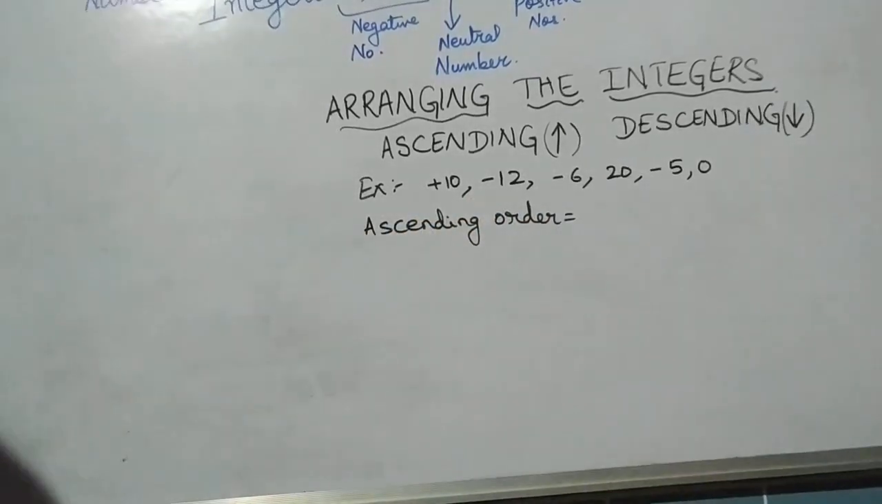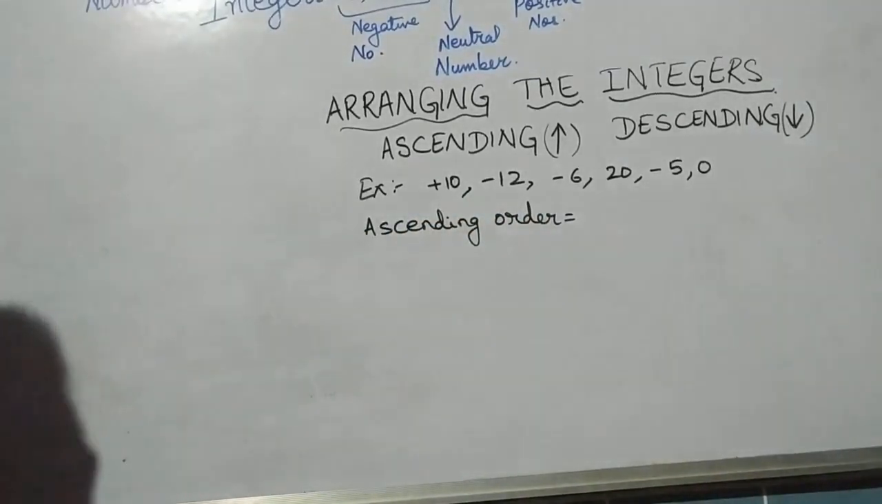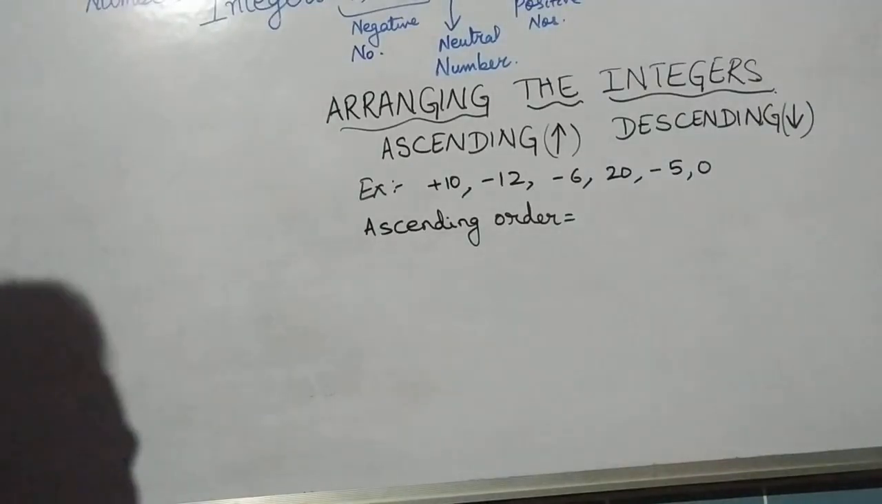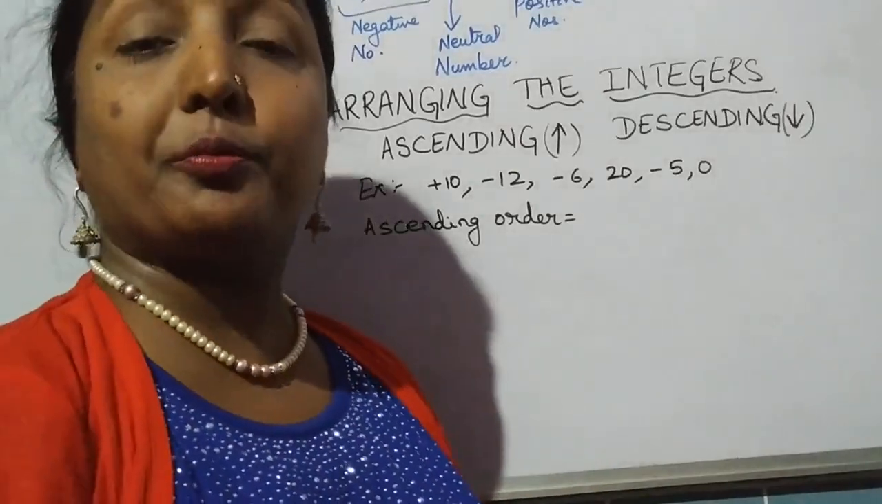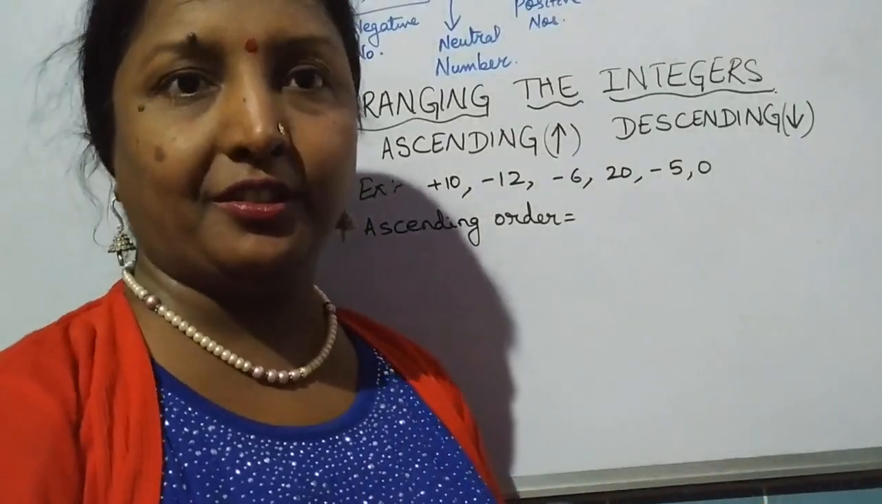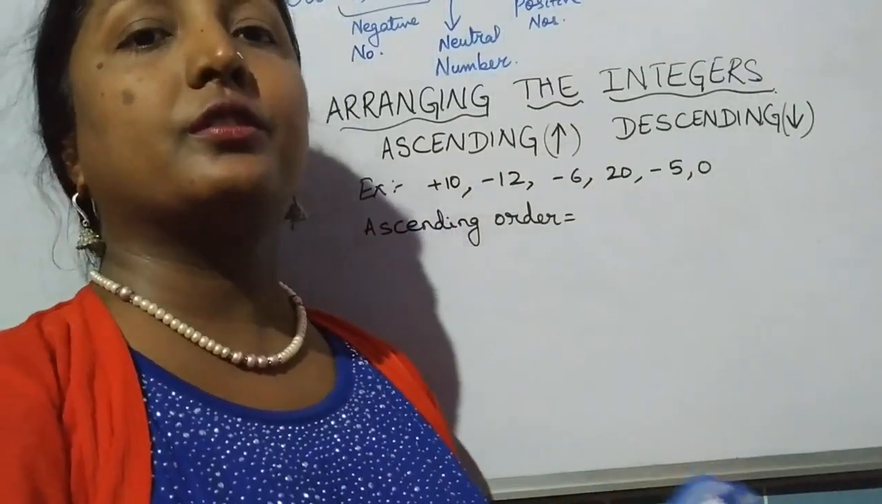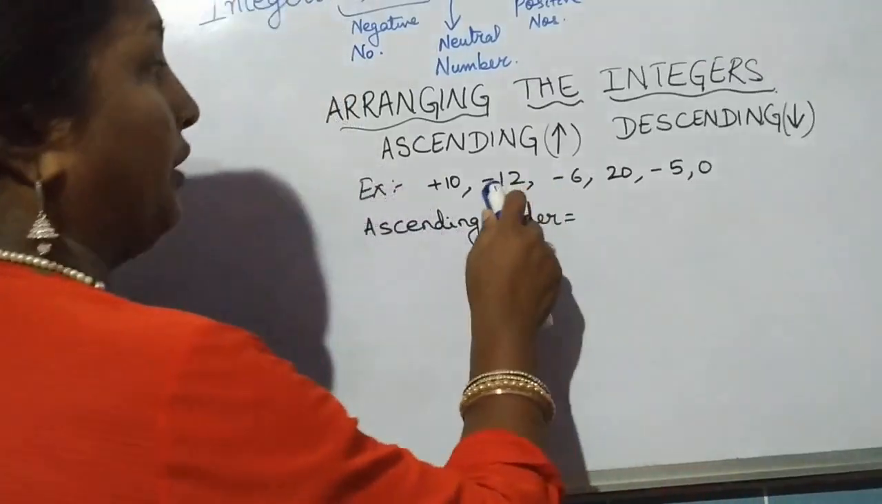Ascending means I need to search for the smallest. Children, before this, whenever you had to arrange something in ascending or descending, the moment you got 0, you knew 0 was the smallest and you went for it. But now 0 is not the smallest number. 0 is bigger than all the negative integers. So all negative integers are smaller than 0. So what should we do? We should go first for the negative integers.